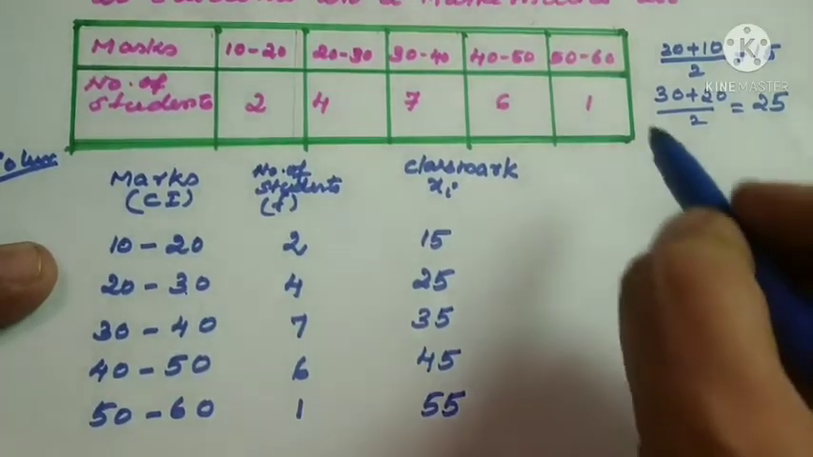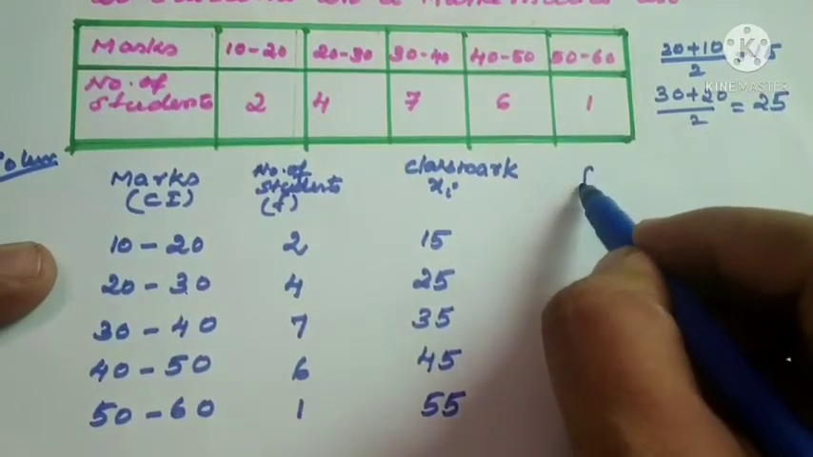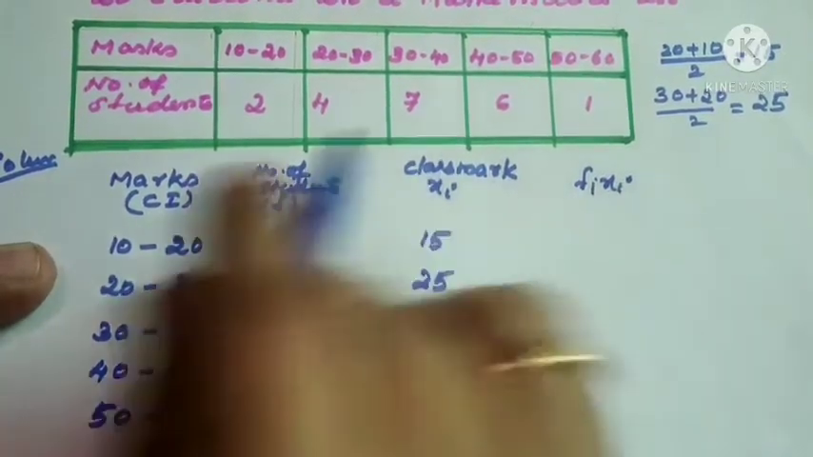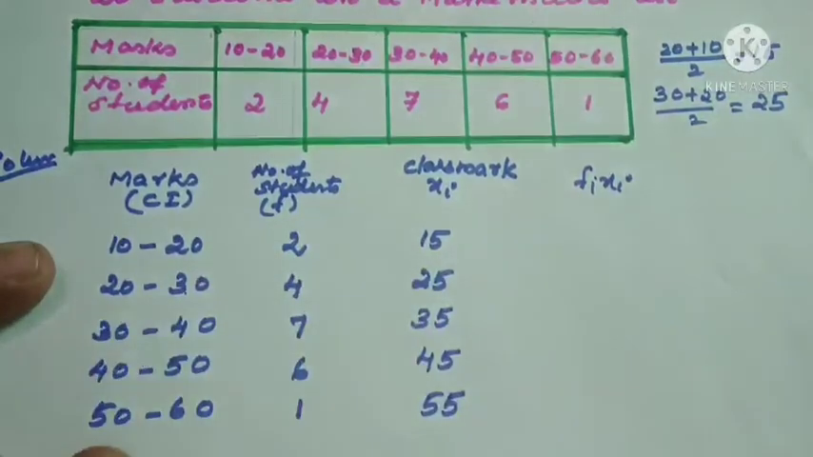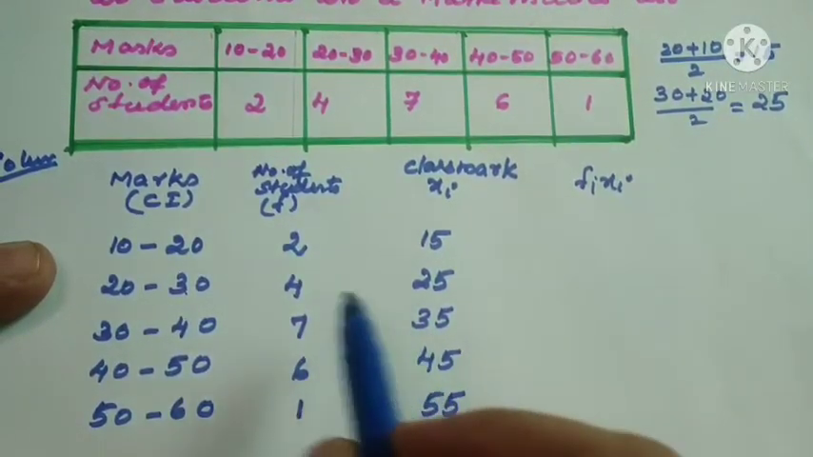What is the next column? As usual, our fourth column is fi xi. Always try to keep everything in one column, one row only. Otherwise our product calculation will be difficult. Practice in the same way.